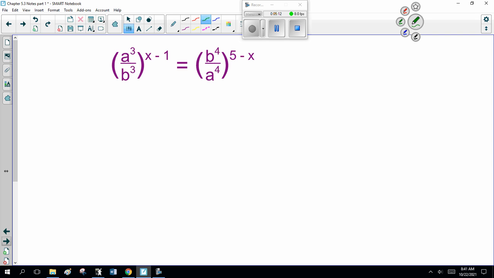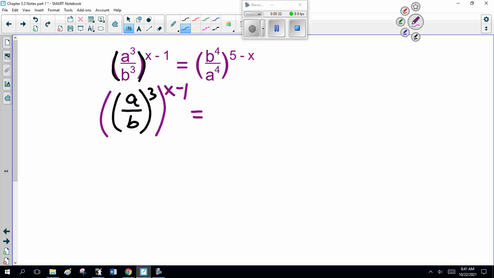Now, here's something slightly nastier. Well, it looks nastier. A cubed divided by b cubed, to the x minus 1. Now, you should remember for this, it becomes a over b cubed to the x minus 1. Now, what happens to the rest? Well, the other base, b to the 4, a to the 4, we end up flipping it. A over b to the minus 4, to the 5 minus x. Now, I cancel out the bases once I simplify the exponents.